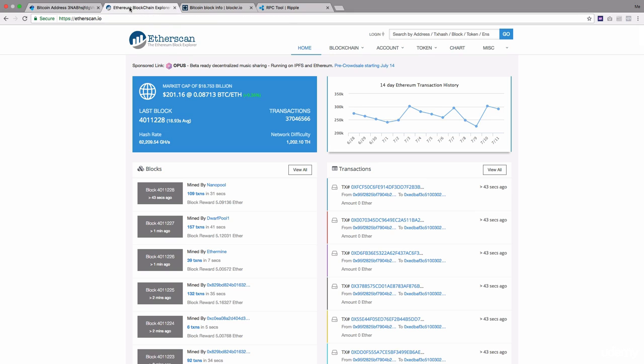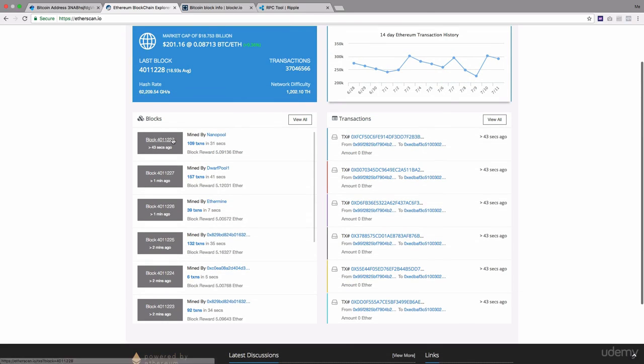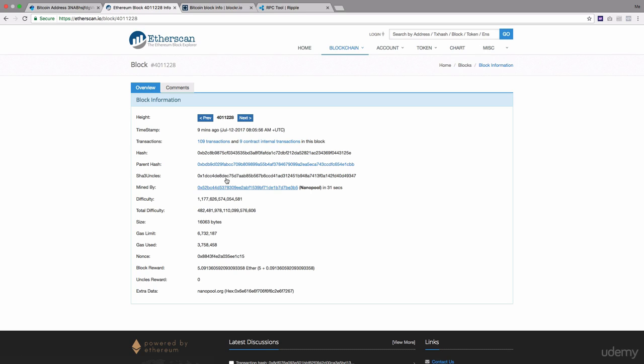Now we can go to the Ethereum blockchain. The most common explorer for the Ethereum blockchain is Etherscan. So go to this and you will find this list. You can check the block number for this one. So I just clicked on one block. So this is the one block.